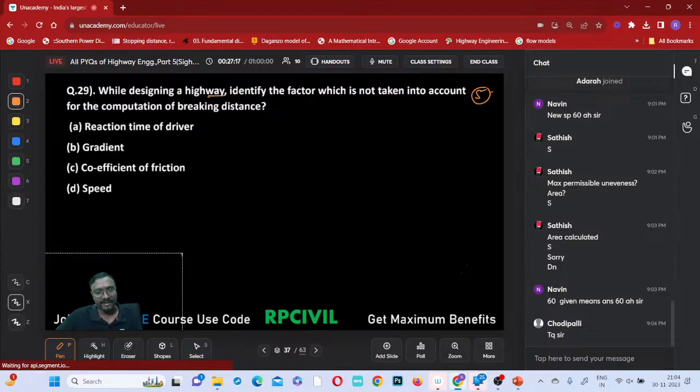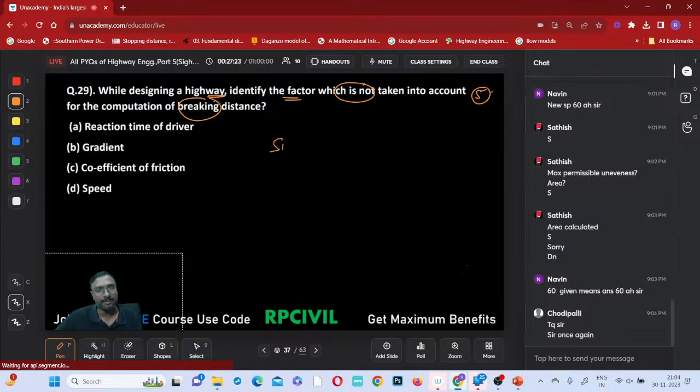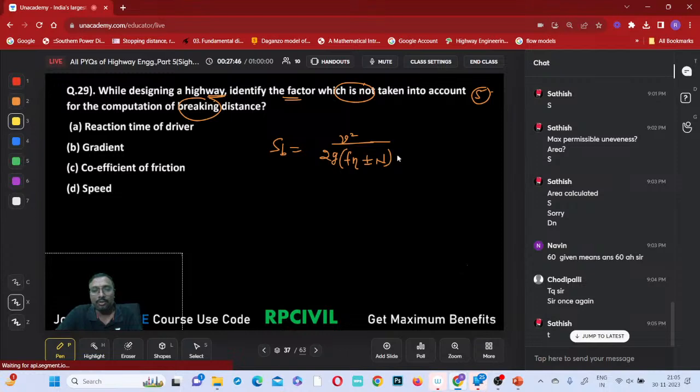Now, while designing a highway, identify the factor which is not taken into account for the computation of braking distance. What is the braking distance? That is v squared by 2g times (f plus or minus n). In this, which one is not included, if you observe?